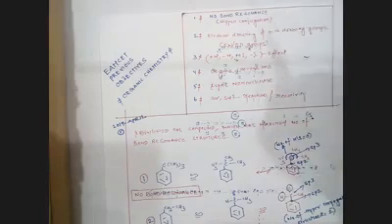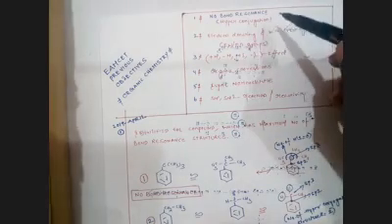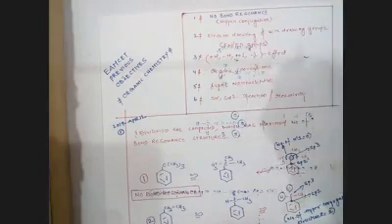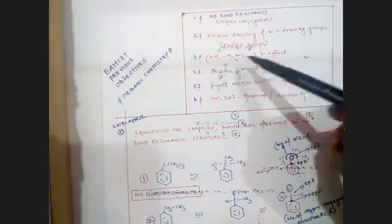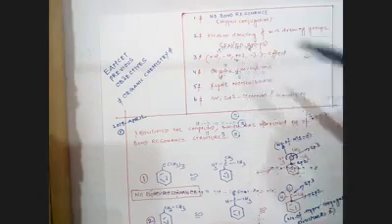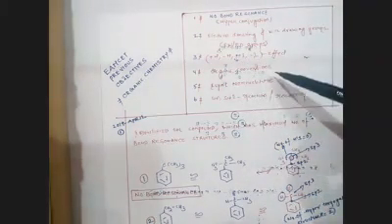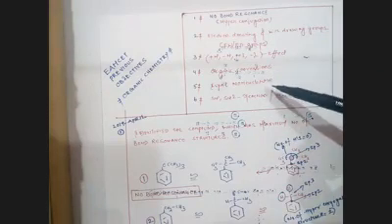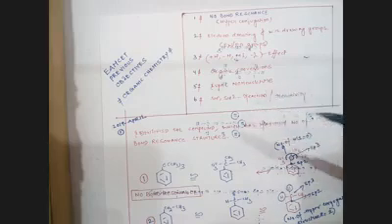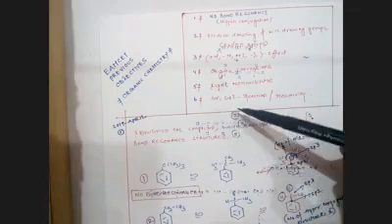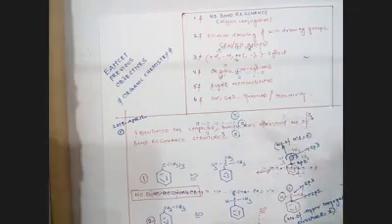The first one I'm saying is hyperconjugation, some of the bits which come from hyperconjugation. Number two is electron withdrawing as well as electron donating groups. The third one is plus mesomeric effect, minus mesomeric effect, plus inductive effect, minus inductive effect. The next one is mostly they ask questions from organic conversion. The next one is IUPAC nomenclature. The next one is SN1 reaction, SN2 reaction, and their reactivity.